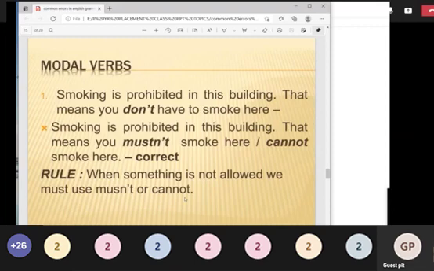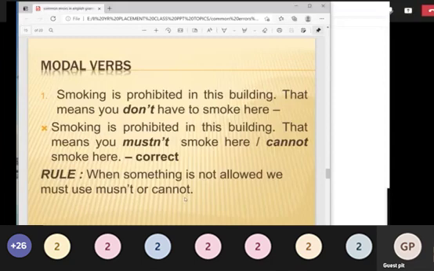Could I speak to Mr. Rajesh? Which is correct? Could I speak to Mr. Rajesh is the correct form, because could is a more polite form. Comparatively, can is less polite. If you're speaking to an unknown person, you should be very polite. He is not your friend. So could is the right answer in that case.